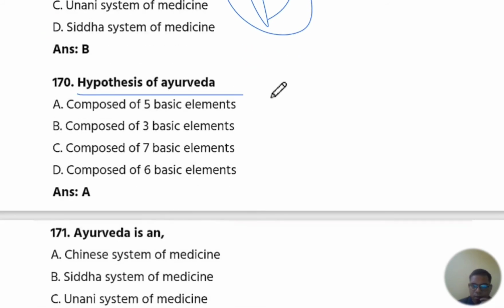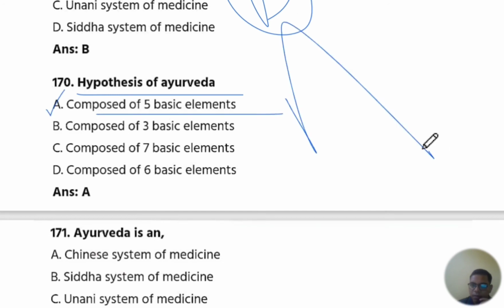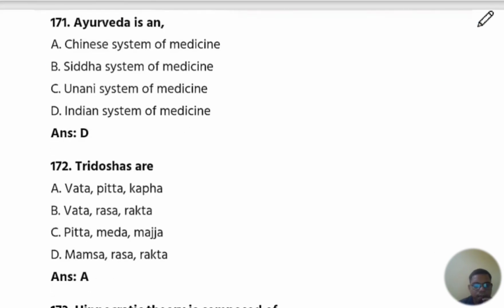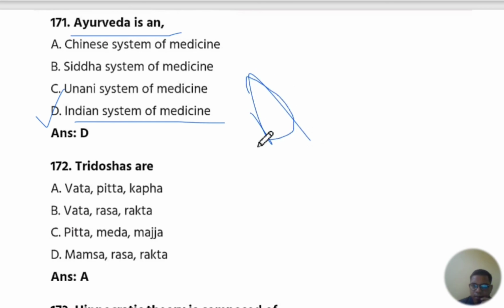Hypothesis of Ayurveda composed of 5 basic elements. The answer is A, composed of 5 basic elements. Okay. The next is 171 question number. Ayurveda is an Indian system of medicine. The answer is D, Indian system of medicine. Okay.